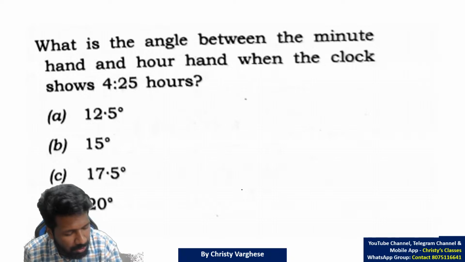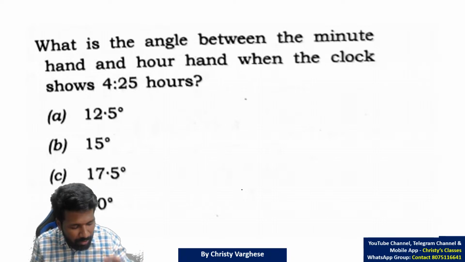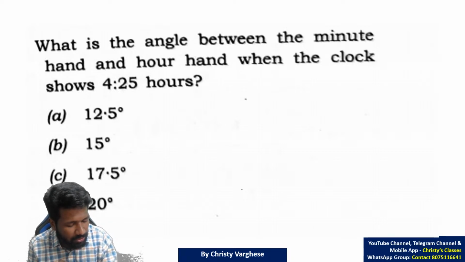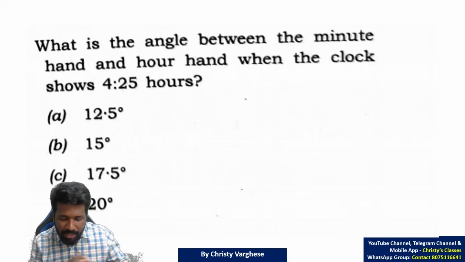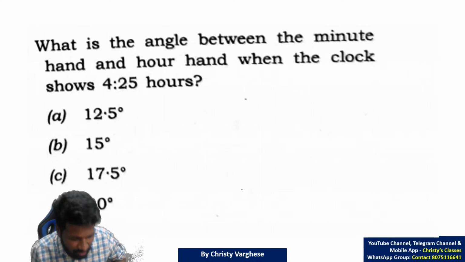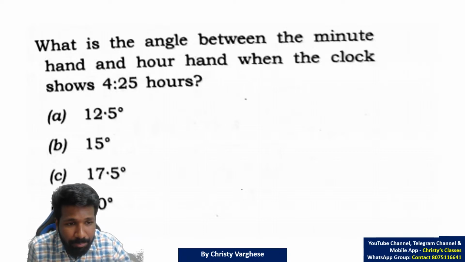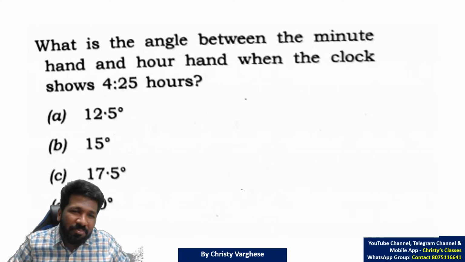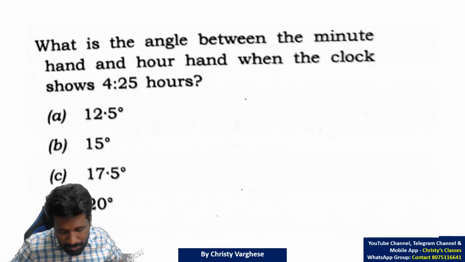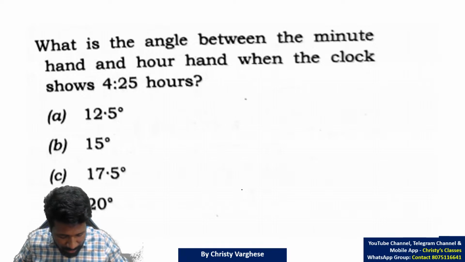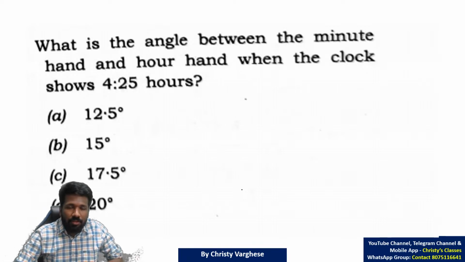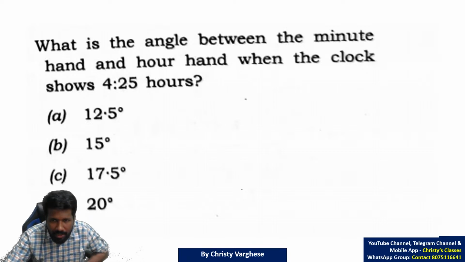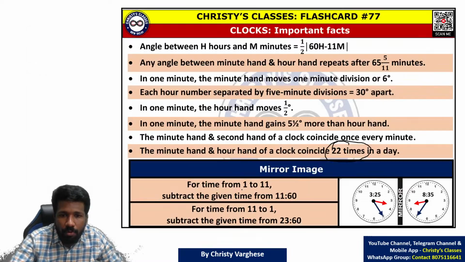This is the 40th question. So out of 80 questions, let us complete 40 questions by the 40th question so that it is easy to refer if you have the question paper. This question we have discussed many times, this formula and the question related to this. Directly a question was asked based on this. What is the angle between minute hand and hour hand when the clock shows 4:25?